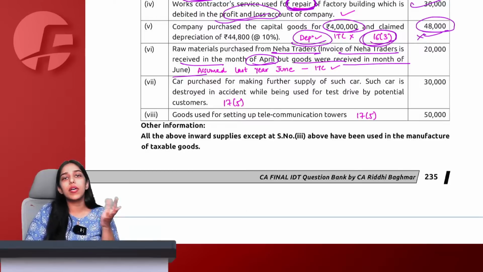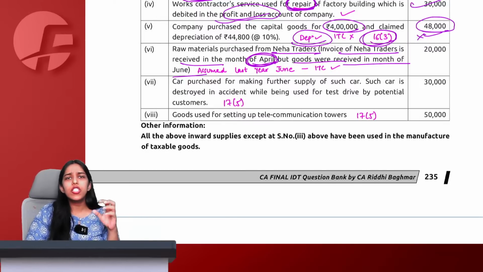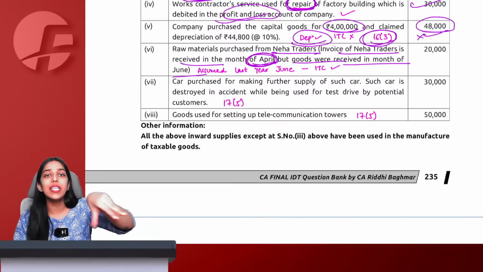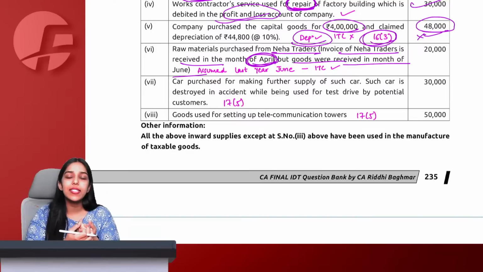Normally, any normal person would assume that if the invoice is received in April and the goods in June, the goods must have been received in the next June coming after April, and we know that we can take ITC only when the goods are received. Because goods are not received in April, we will not take ITC.